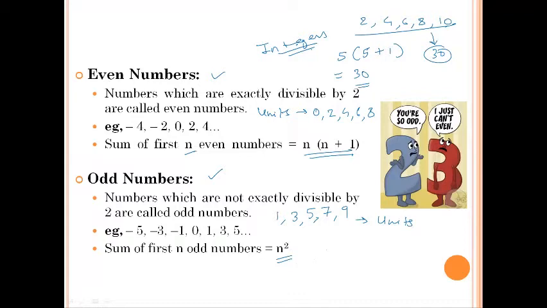Okay, so what are the first 5 odd numbers? We have 1, 3, 5, 7 and 9. So what would be the sum of first 5 odd numbers? The answer is n square, that is 5 square. It would be 25. चेक करना है तो इनको ऐड करके देखिए. 1 plus 3 is 4, 4 plus 5 is 9, 9 plus 7 is 16, and 16 plus 9 you get 25. Okay,